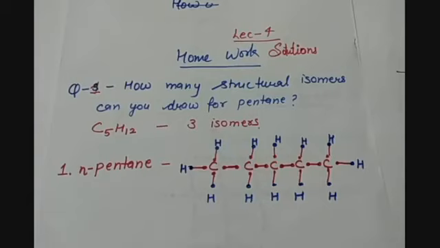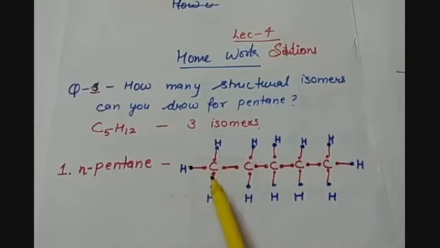So the answer is, how many structural isomers can we draw? So the answer is, we can draw 3 isomers. First is normal pentane, that is pentane structural formula. So we have 5 carbon atoms linked with single bonds. So now each carbon atom, we have to satisfy the valency of each carbon atom. So now let us see how many valencies are unsatisfied after the single bonding of carbon-carbon atoms.